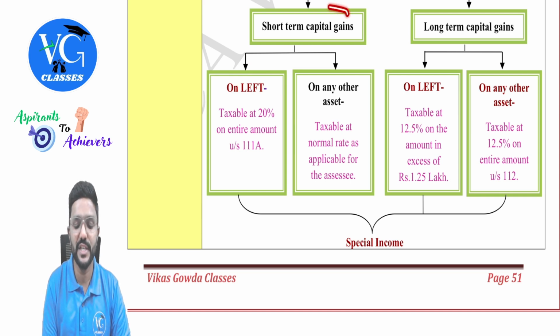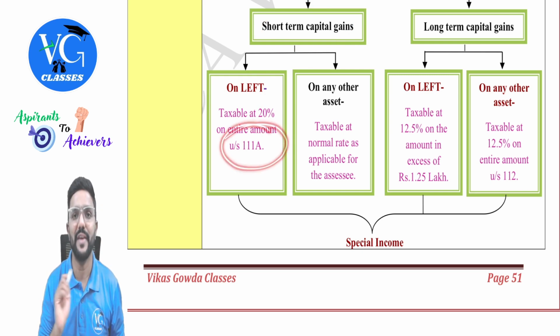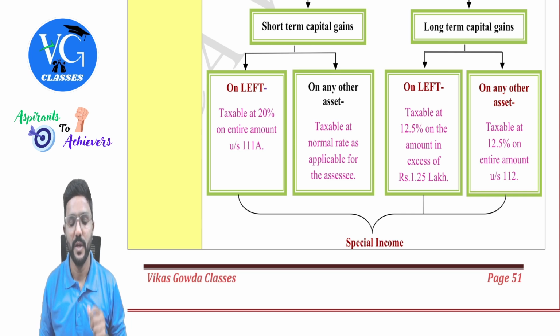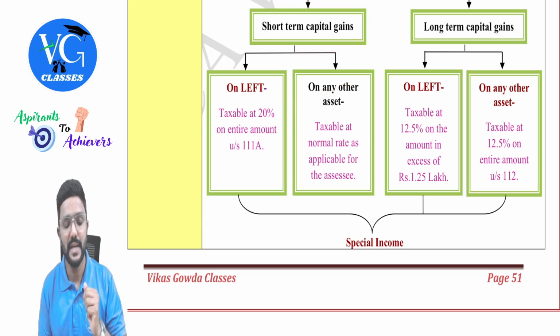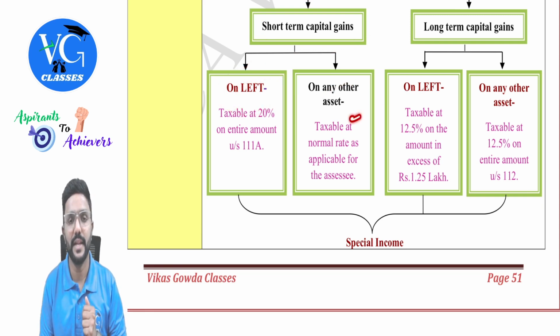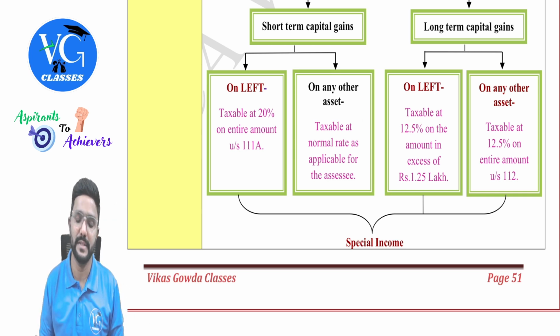Okay. So if there is a short term capital gain on the transfer of LEFT, then it is taxable at 20% on the entire amount as per section 111A. It is special in nature. Whereas if there is a short-term capital gain on the transfer of any other asset other than LEFT, then it is taxable at normal rate as applicable to the assessee, depending upon the scheme followed by them, guys. And this is treated as normal income. This is not special. Please be careful.